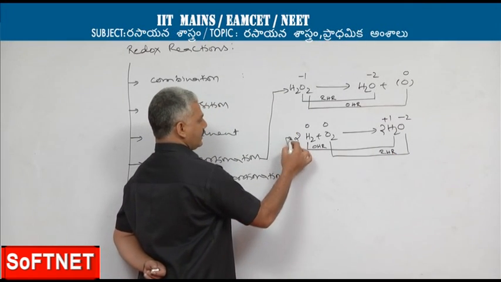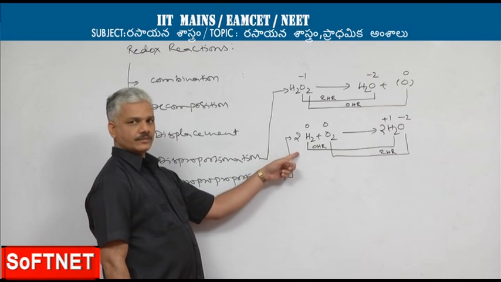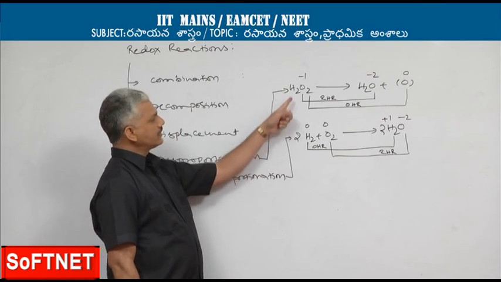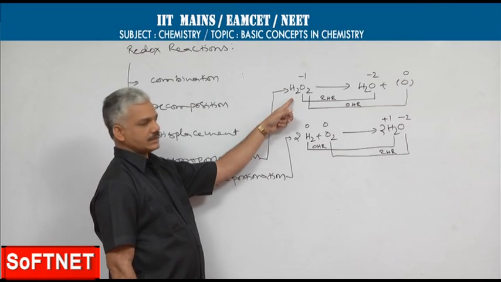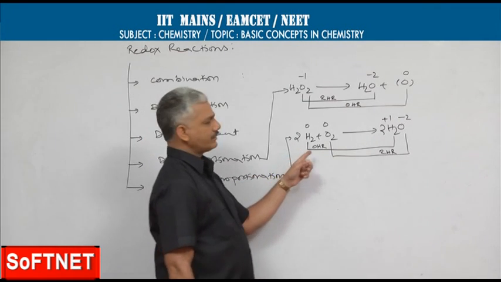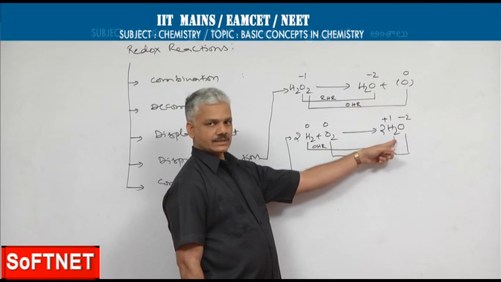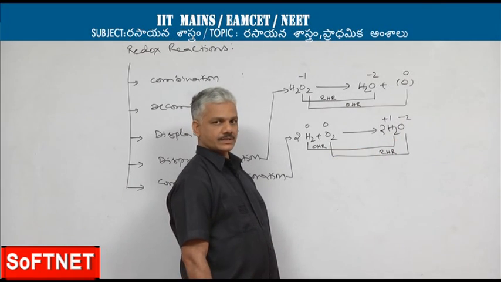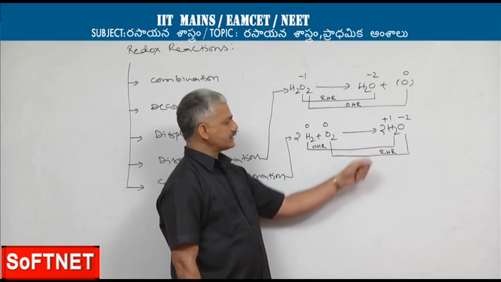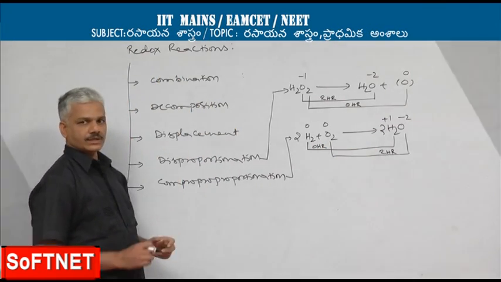Now as you can see, the difference between disproportionation and comproportionation reaction is that in disproportionation the substance undergoing both oxidation and reduction is present on the reactant side, whereas in the comproportionation reaction the substance undergoing both oxidation and reduction is present on the product side. So this is an example of a comproportionation redox reaction.